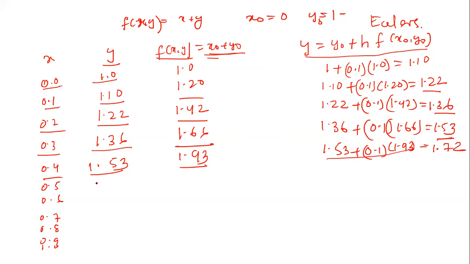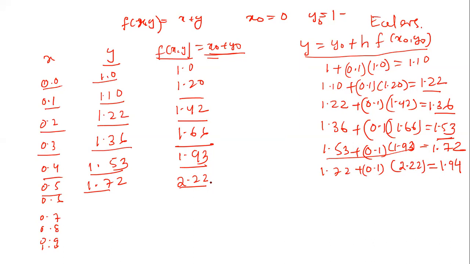This value again substitute here, 1.72. Add this value plus this value, and the result is 2.22. Then 1.72 plus 0.1 into 2.22 becomes 1.94.